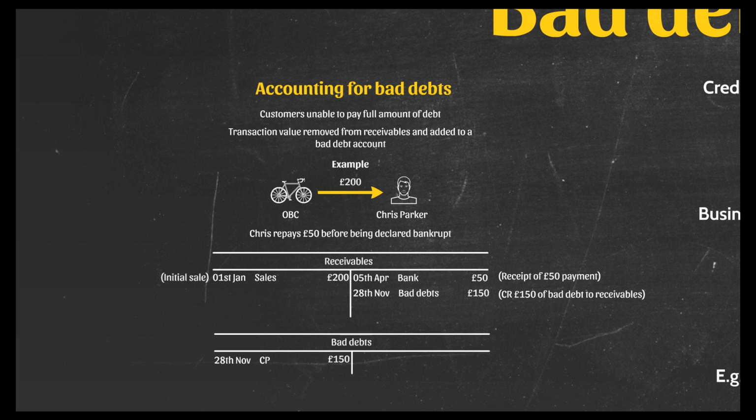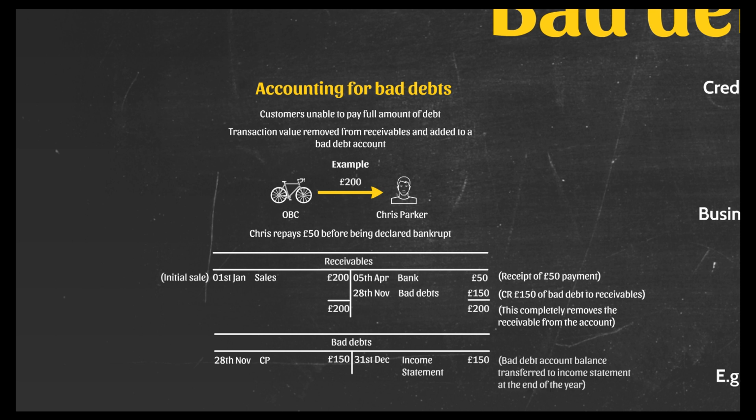So we have a £150 debit entry in the bad debt account. The bad debt entry in the receivables account, so the credit entry we made, balances this account and completely removes this particular receivable from the account. The other thing that we need to do is to ensure that the bad debts are expensed onto the income statement at the end of the year. And this is done by the credit entry you can see on your screen at the moment. So the bad debt account balance is now transferred to OBC's end of year income statement.